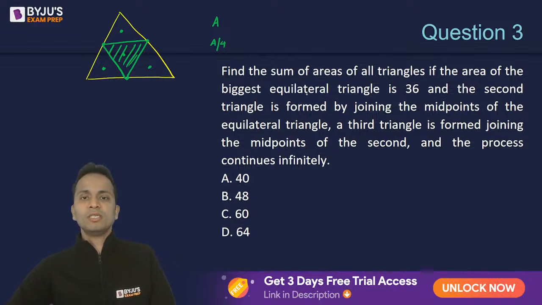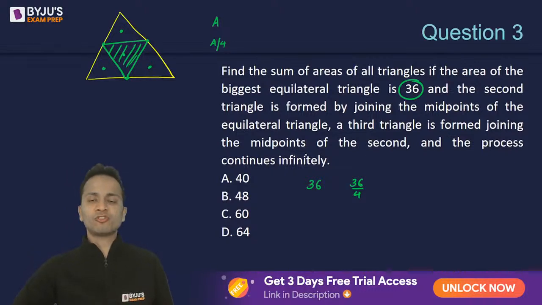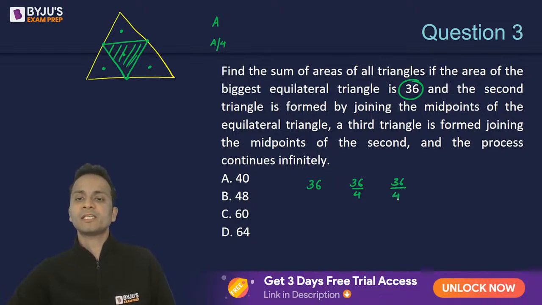They are saying that the area of the biggest equilateral triangle is 36. So the area of the second triangle will be 36 divided by 4. A third triangle is formed by joining the midpoints of the second triangle, so its area will be 1/4 the area of the second triangle. That means 36 divided by 4 square. And so on.